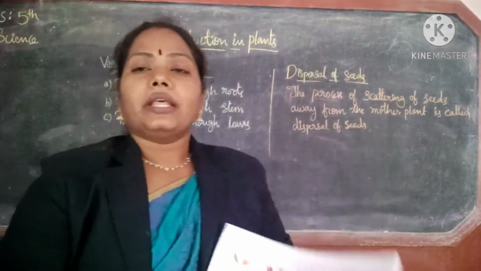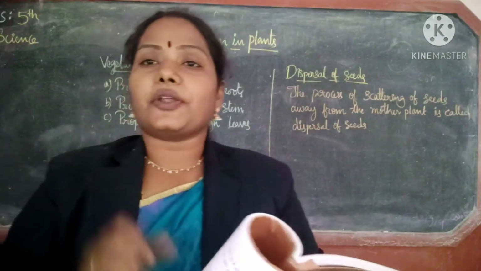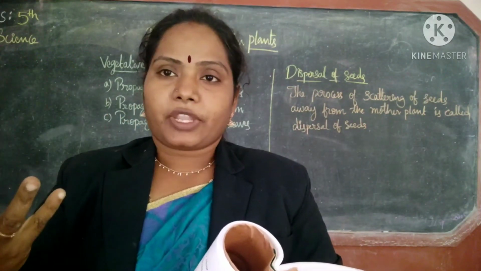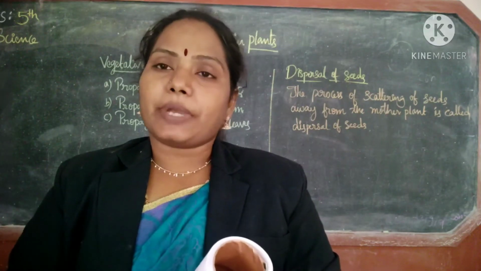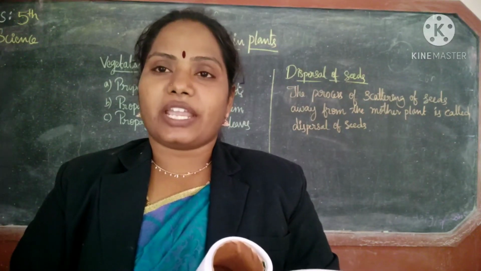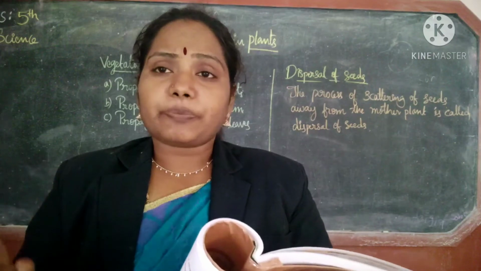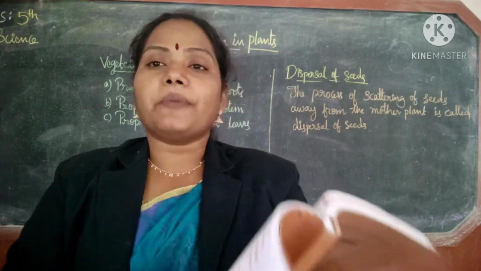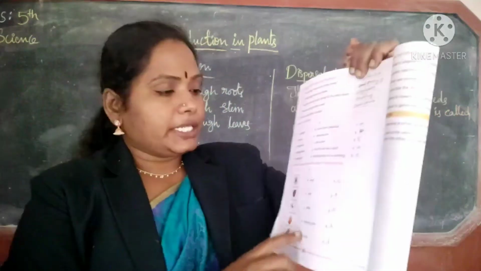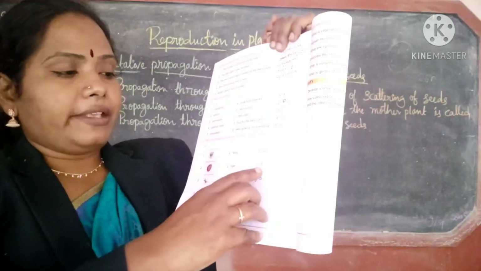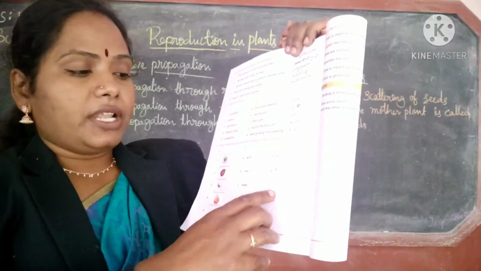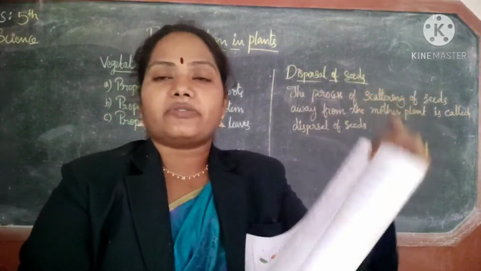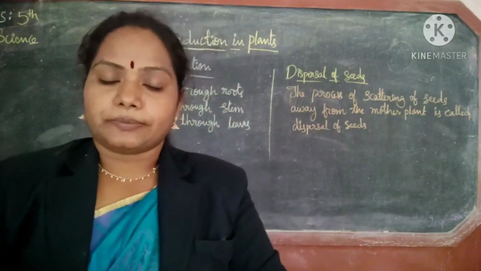Breaking and open. So here burst and open. It will break and open the seeds and disperse. So these are the methods of scattering of seeds, or otherwise dispersal of seeds by different methods. This is one of the bit. So here first one is C, second one is E, third one is A, fourth one is B, fifth one is D. These are the answers for this fifth bit.